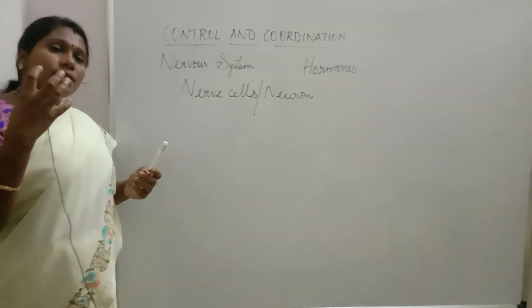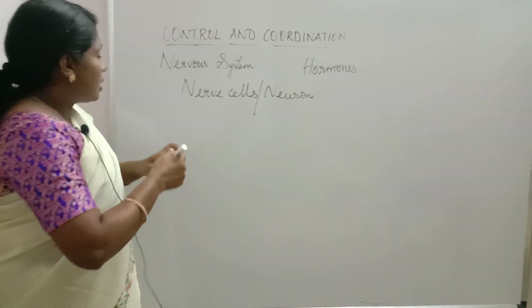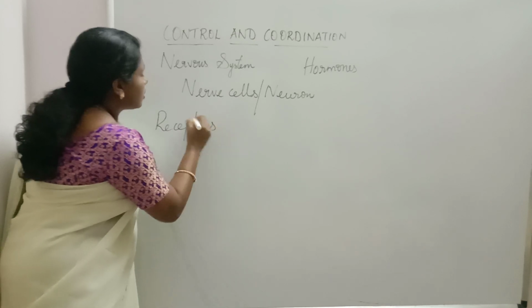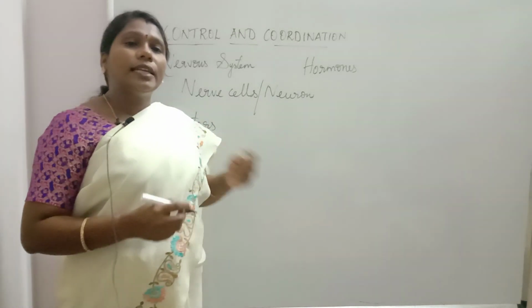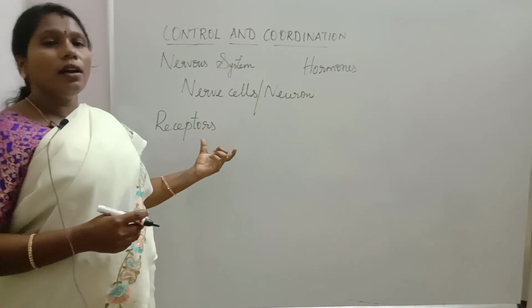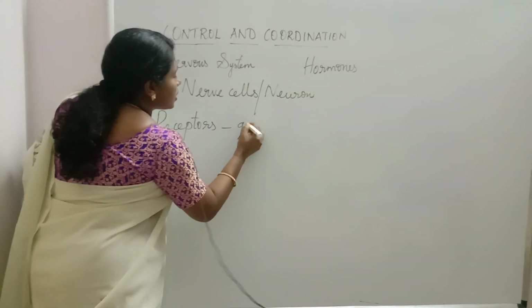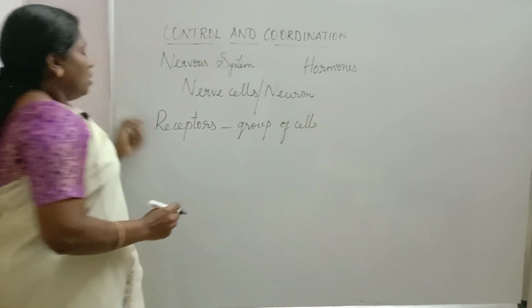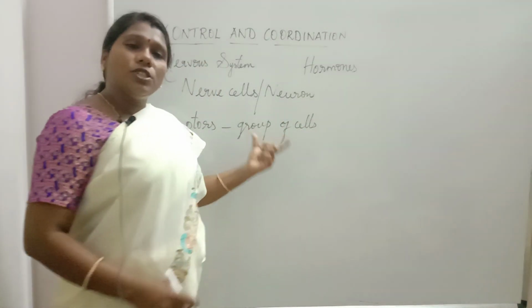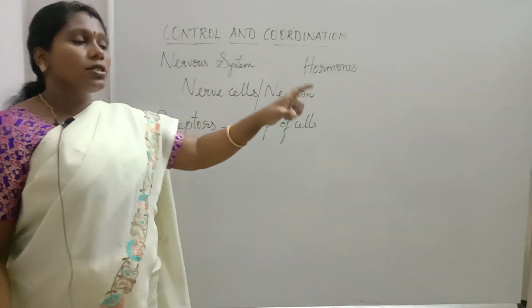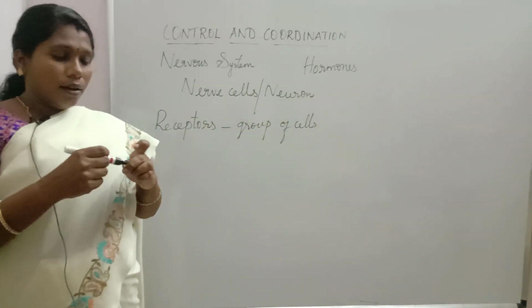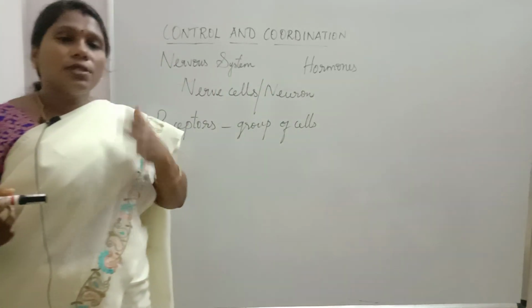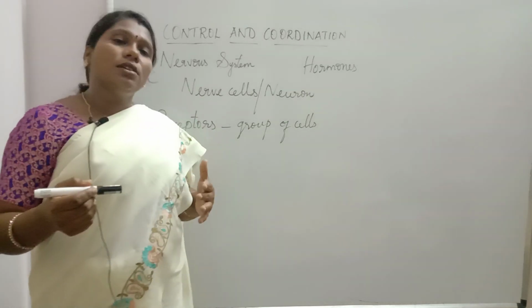The sense organs have receptors. What are receptors? Receptors are a specialized group of cells which detect the stimuli, or the changes in the environment. Receptors are a group of cells which detect stimuli, that is external changes, and transmit that stimulus as an input into the nerve cells in the sensory organs.